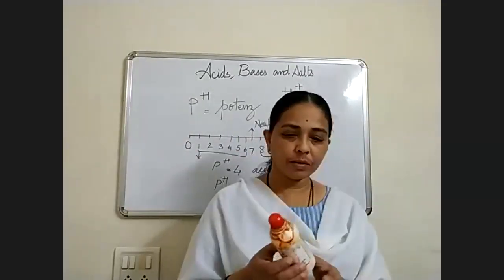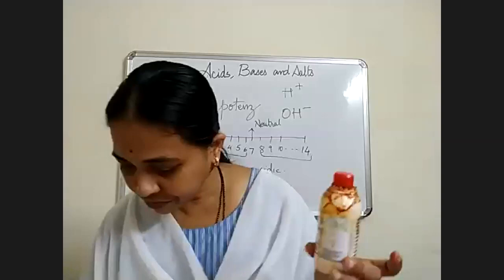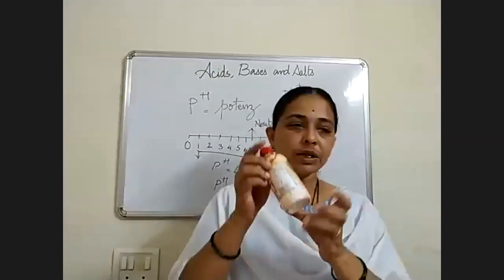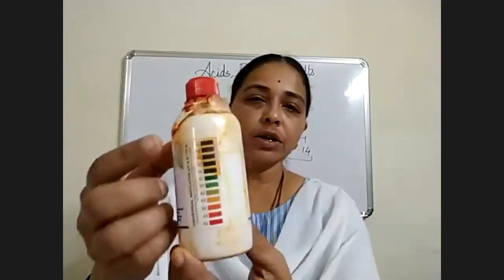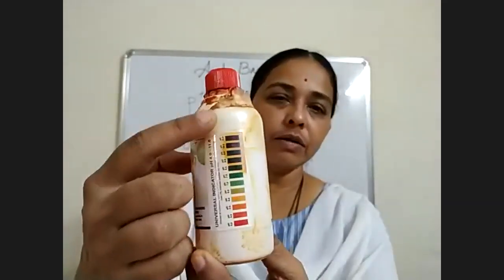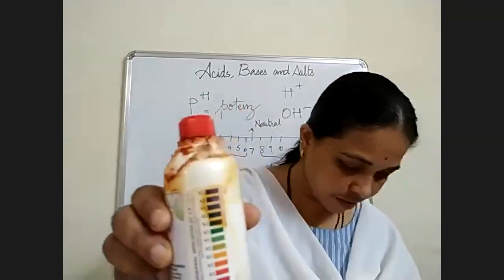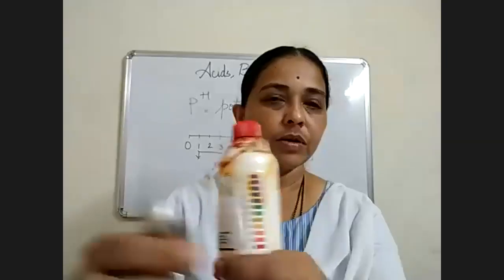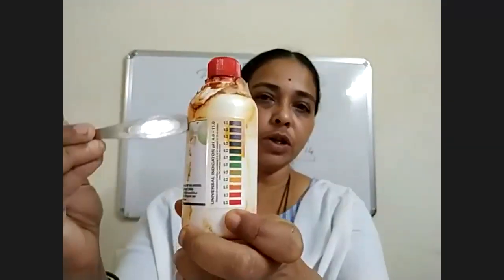I have one bottle here with me. Okay, this bottle is a universal indicator bottle. You will find on this bottle there are lines. See this color chart on this bottle.